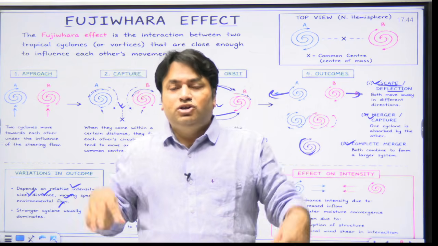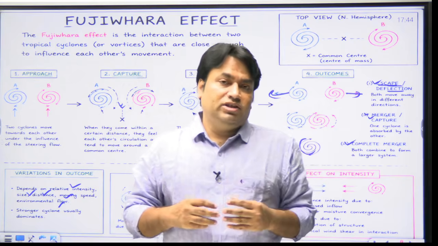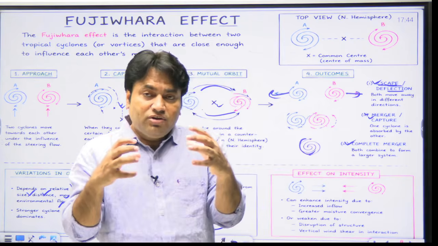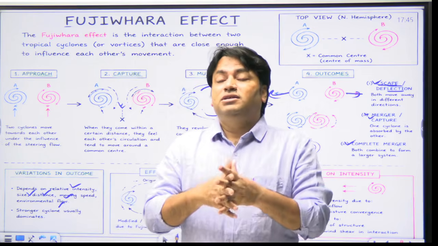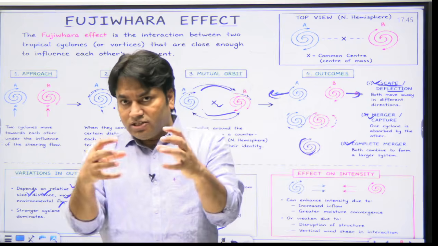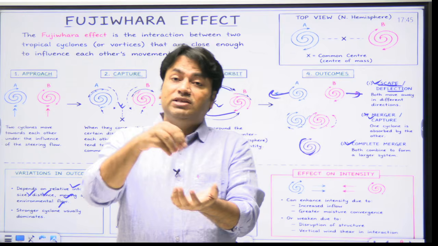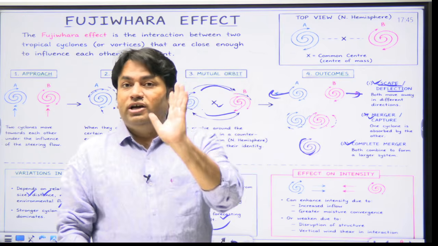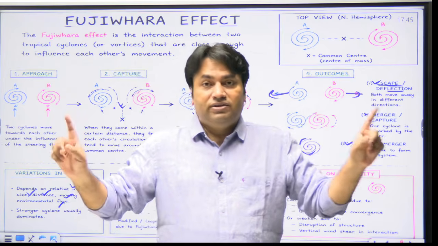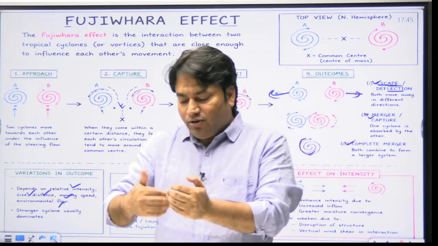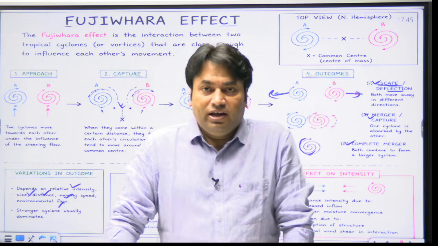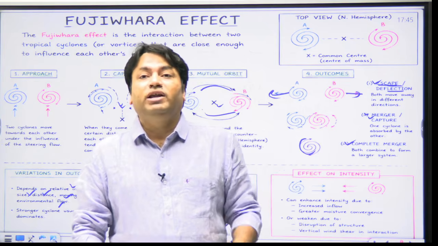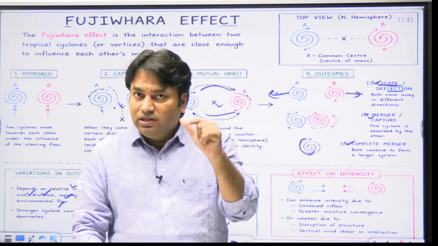It means that when two tropical cyclones come in contact with each other, there will be competition for moisture, there will be competition for energy, and as a result of this, disruption of the inner circulation can weaken one system or both the systems. So there are two possibilities. The first is intensification. It means that it can also contribute to strengthening, and the second point is weakening. It means that it could also result in weakening one system or the other system.